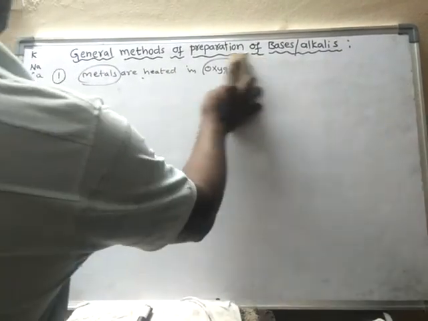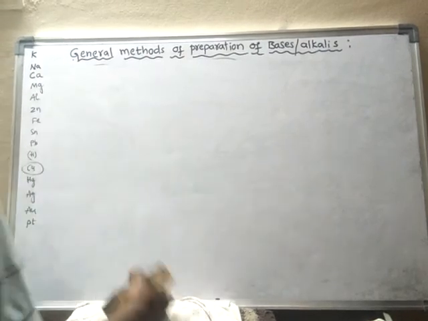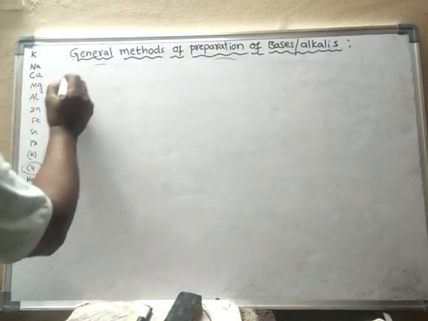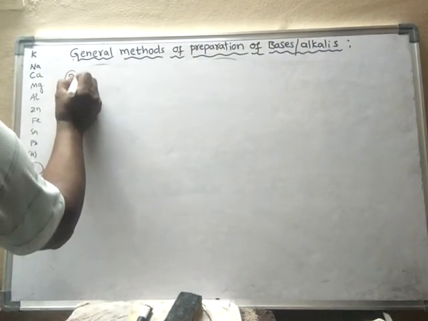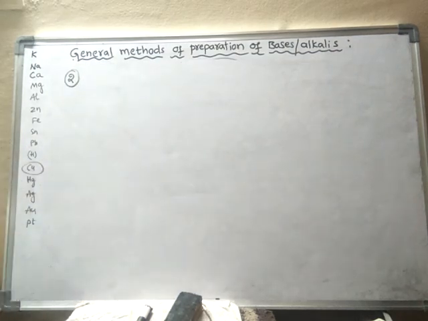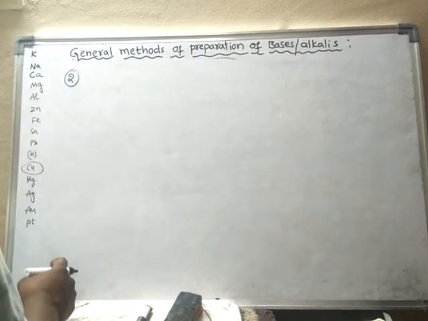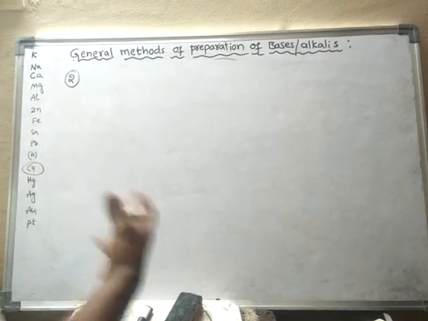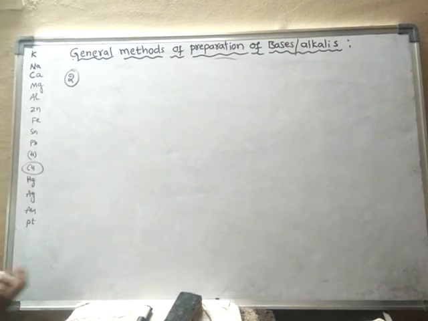Now let us see the second method of preparation of base. When active metals like iron, sodium, any active metal, is treated